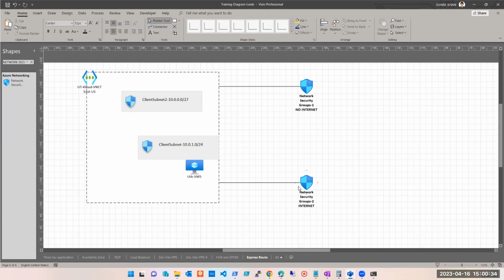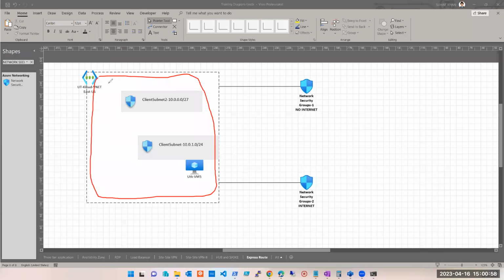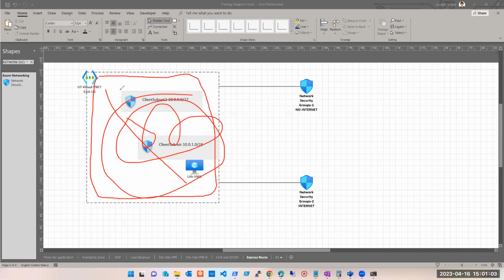One of their rules says that any traffic coming from this virtual network, inside this virtual network whatever it is, whether virtual machine, storage, or subnet, anything, whose source is inside this virtual network and destination is also inside this virtual network. So it covers anything and everything. Whatever comes inside, machine, storage, anything and everything here, all the traffic generated from inside and whose destination is also inside.